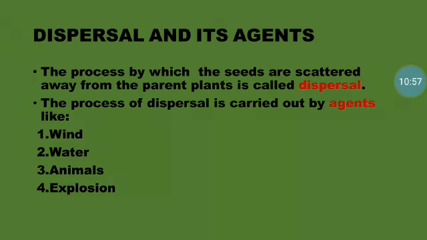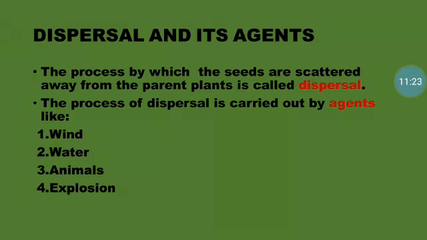To avoid growing very closely to each other, the plants take help from agents like wind, water or animals to scatter their seeds. Okay, these agents, that is the wind, water and animals, carry the seeds and scatter them away from the parent plant.